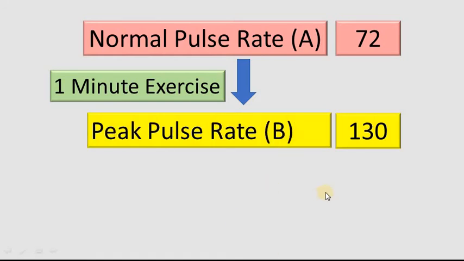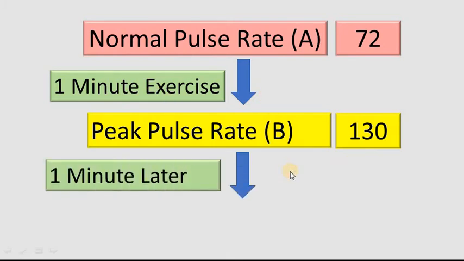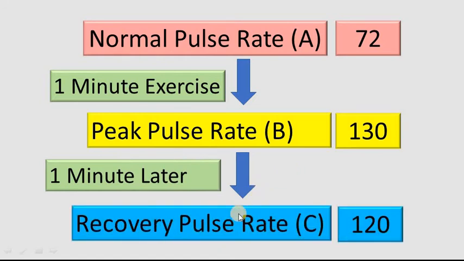We shall call it B. And now after taking the peak pulse rate, you will rest for 1 minute, and 1 minute later you will again take your pulse rate, and we shall call it the recovery pulse rate, and we shall say it C. Say the normal pulse rate was 72, your peak pulse rate was 130 and your recovery pulse rate was 120.